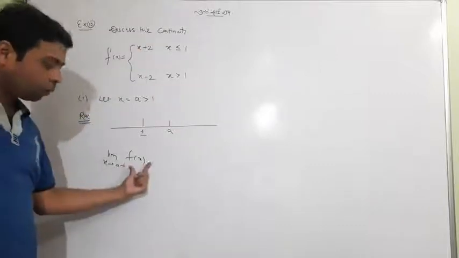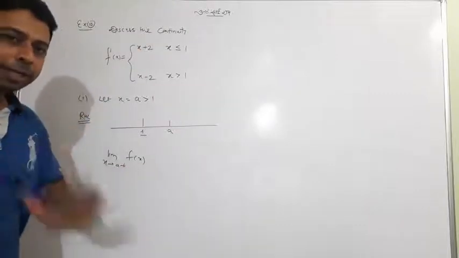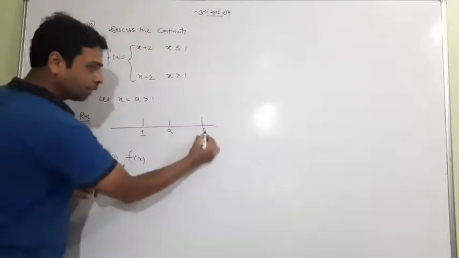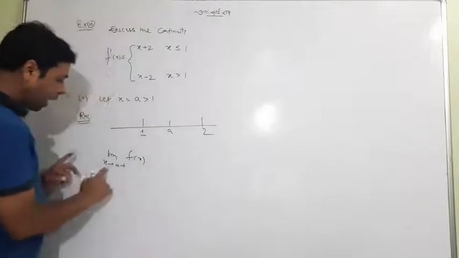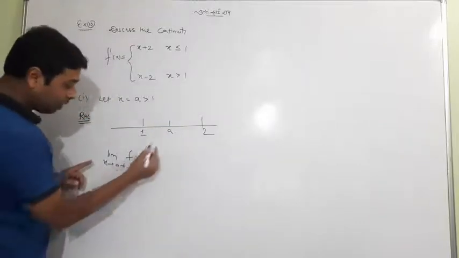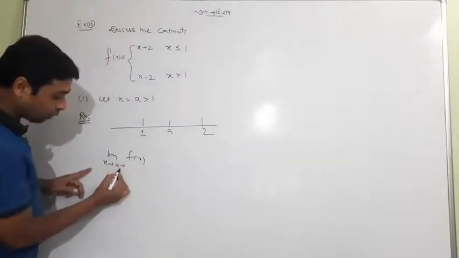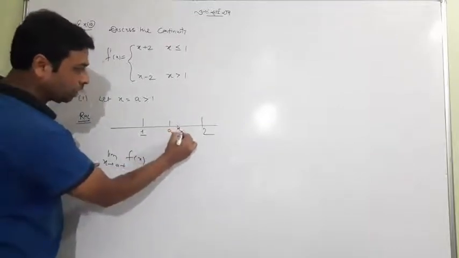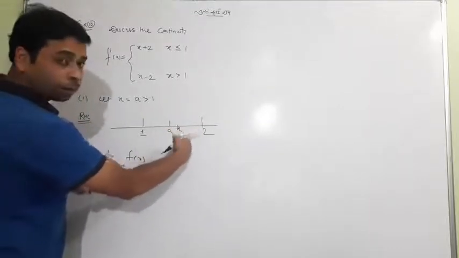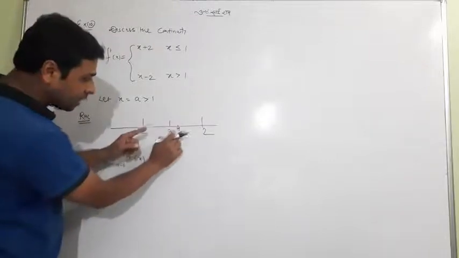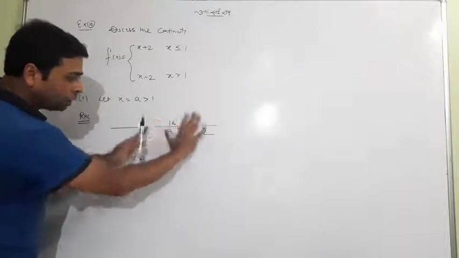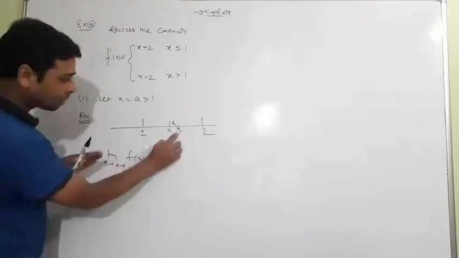So in place of the function I have to write something. Look, x tends to a plus. What is the meaning of that? X tends to a plus means x is coming to a from the right direction, which is here. X is coming to a from the right direction, and in that sense it is maintaining the gap h. I told you yesterday, in the whole scenario you'll see that x is greater than 1.